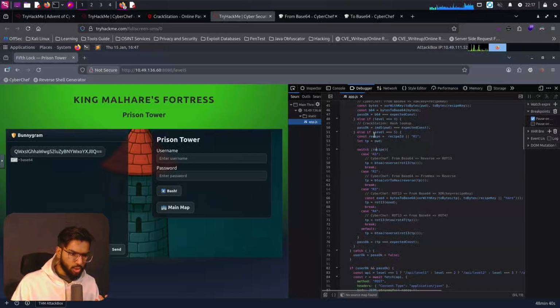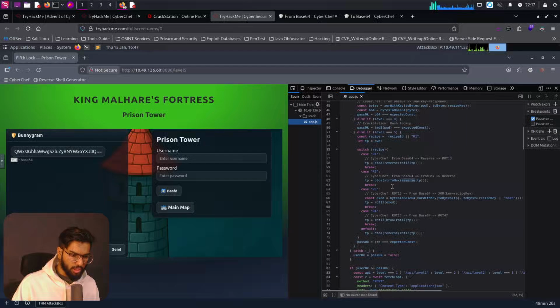So what is going to be the value of our recipe? It's going to choose that algorithm for it. If it is R1, it is going to be rot13, which is nothing but another algorithm, and then it's going to reverse that rot13 input, and do a base64 encoding of it. If it is case 2, it's going to be the reverse of the password that we pass in.